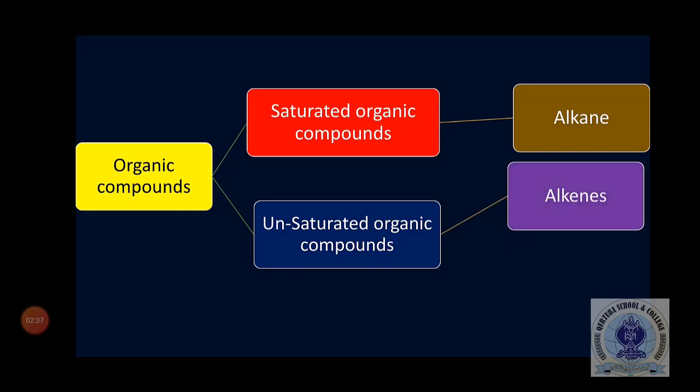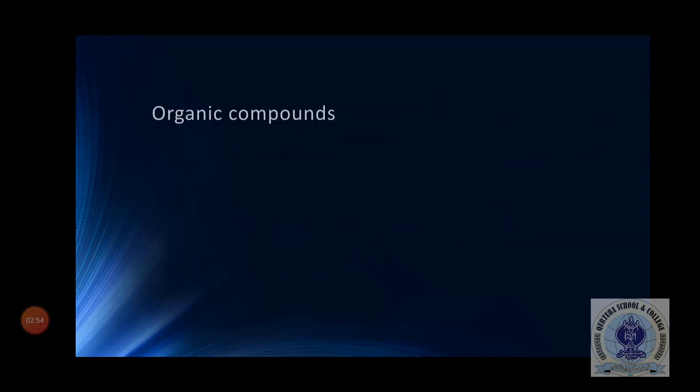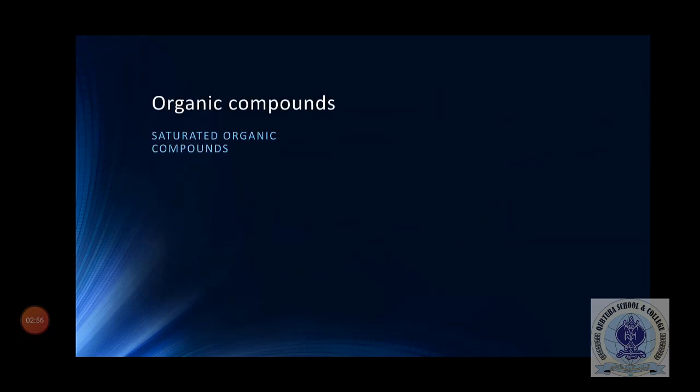We will study each and every terminology in detail. The second example of unsaturated organic compounds is alkynes. Alkynes are those organic compounds which contain at least one triple bond. Now we are going to study saturated organic compounds as well as unsaturated organic compounds.